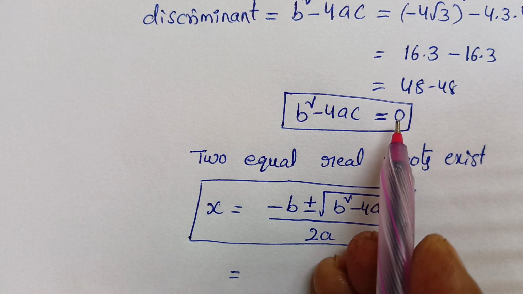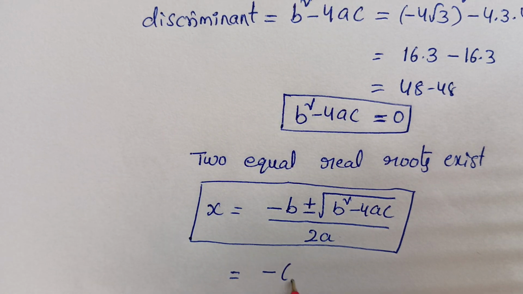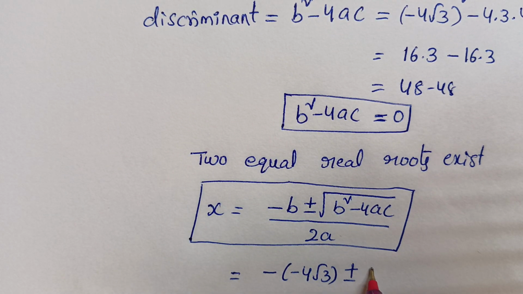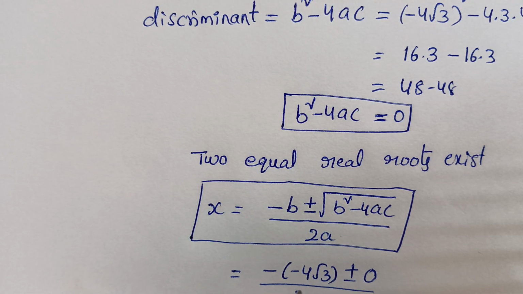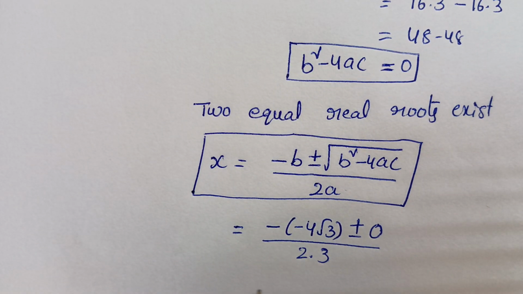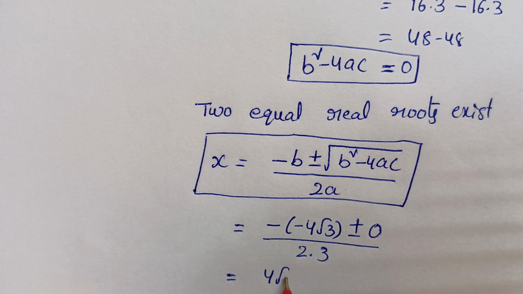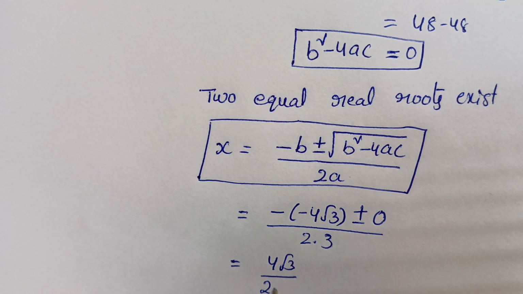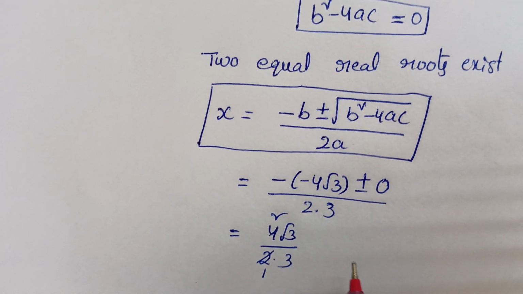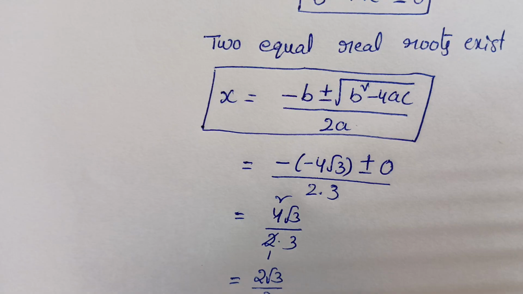The value under the square root, 0, came already. So −b means −(−4√3), that is 4√3, plus or minus the total value 0, divided by 2 into a, which is 3. Solve this: minus into minus is plus, so 4√3 remains in the numerator, and the denominator is 2 into 3. Two ones are two, two twos are... what remains? 2√3 by √3 came, so 2√3 by 3.